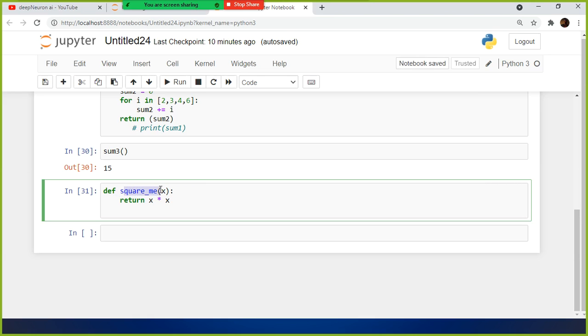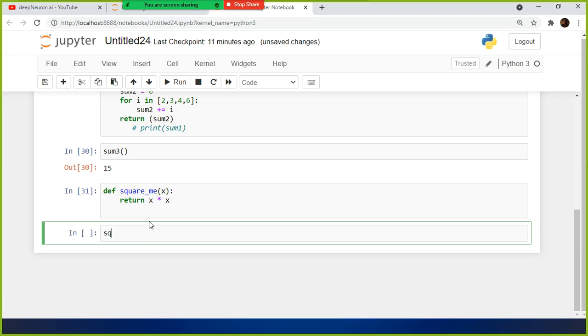I can give any name here. But again, there are some naming conventions, as I discussed about the rules for defining variables, right? The same thing is applicable here. You are not supposed to use a keyword like def here. Your function name should not be a reserved word, right? You need to give a valid name. But you can give your own name, and inside the parenthesis you can specify the argument, return x into x. So now I defined a function.